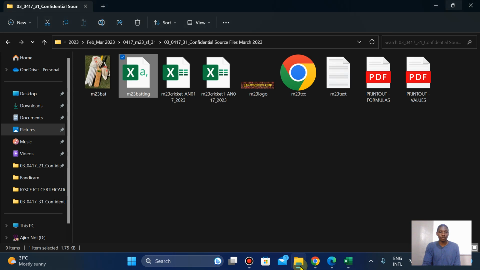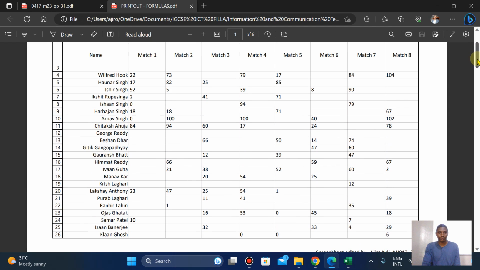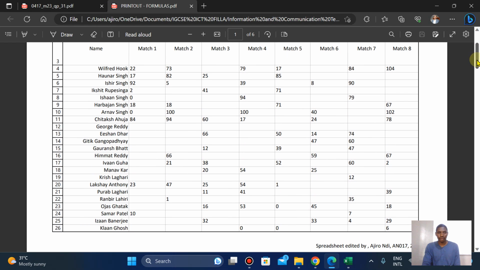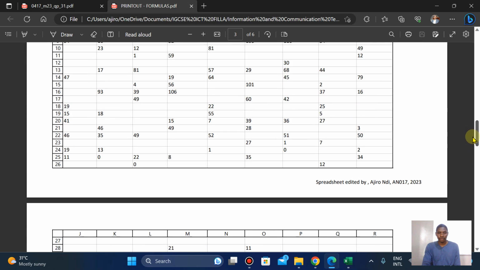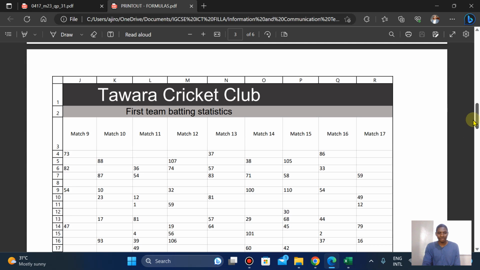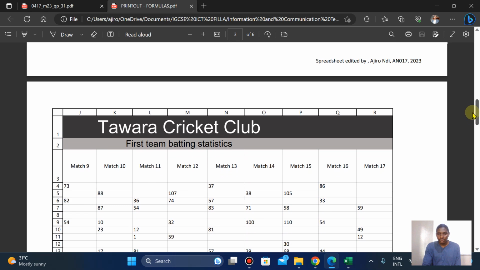And now the next thing to do is to preview your work. So let's check it. This is the formula. Okay. So over here, the formula is... what happened?